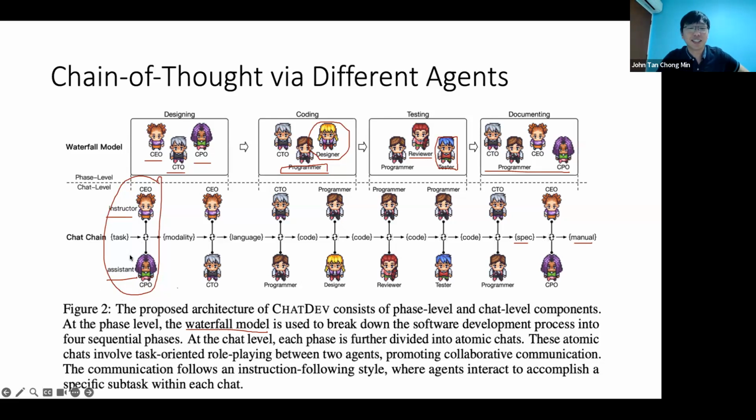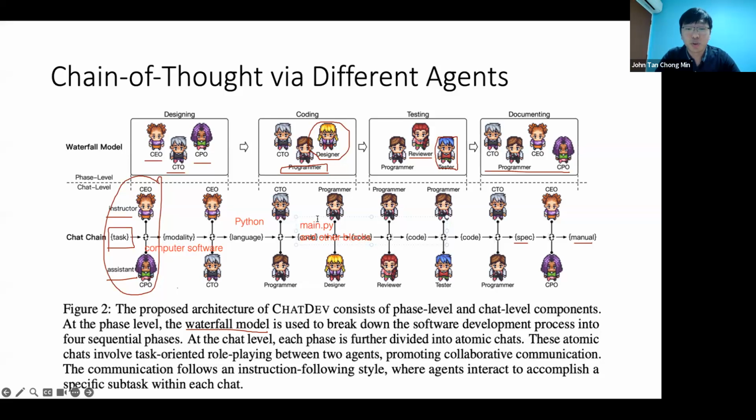So basically you start off with a task at hand, and then you go to modality. Modality maybe is like, I need to create it in the form of a game or Python. Maybe modality is computer software, because there are other modalities as well, like PowerPoint, Word. You can use it to create those also. Language can be like Python. Then the code, which is basically the main.py and so on.